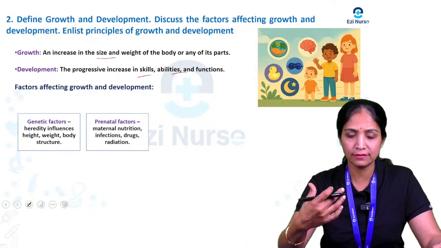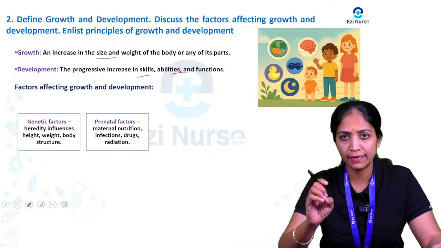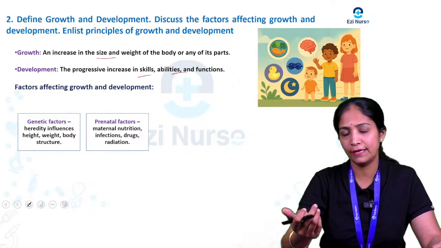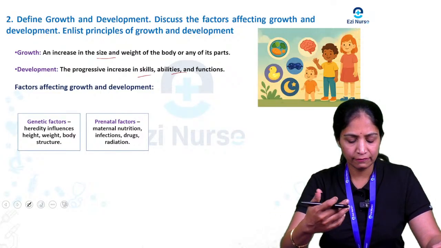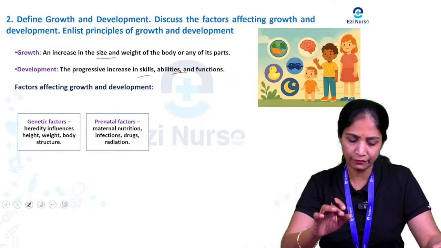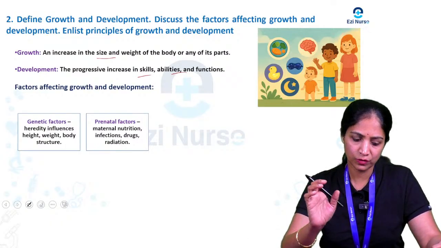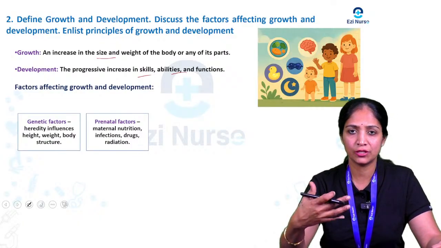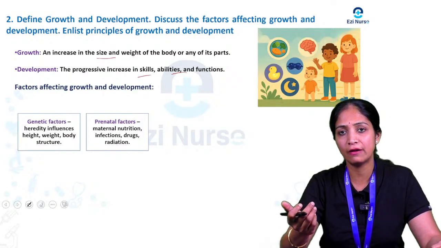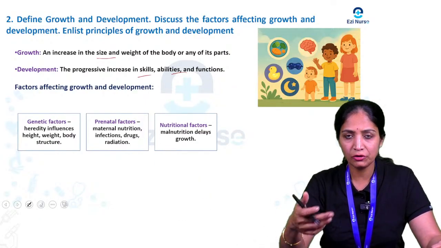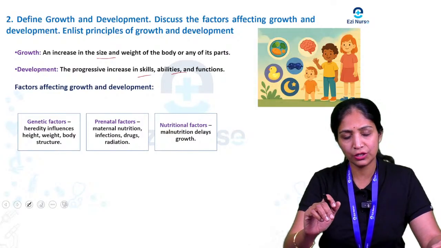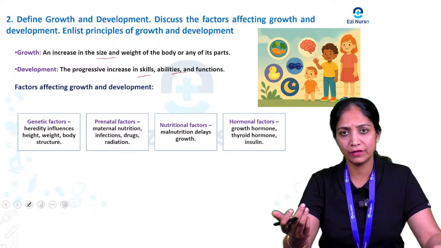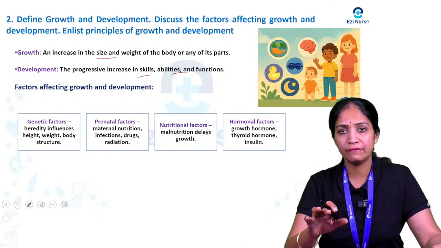Then among prenatal factors, there is especially maternal nutrition: if the mother is anemic, that also affects the weight growth of the baby, so infant growth will be affected. And infection, if the mother has it during pregnancy, or if the mother is taking drugs or is exposed to radiation, all this affects the growth of the baby. Then coming to the postnatal factors, especially nutrition: if the baby is not getting proper nutrition, it leads to malnutrition, which causes delay in growth.